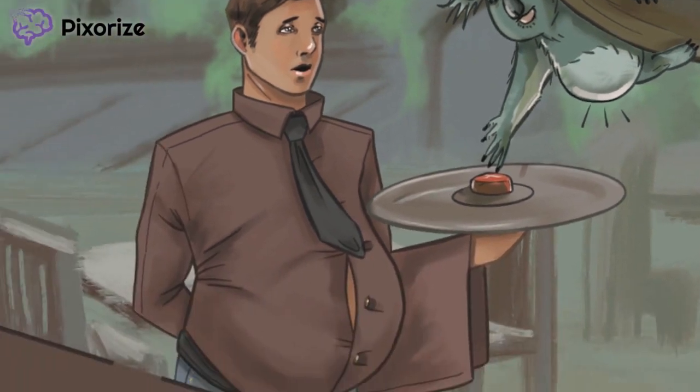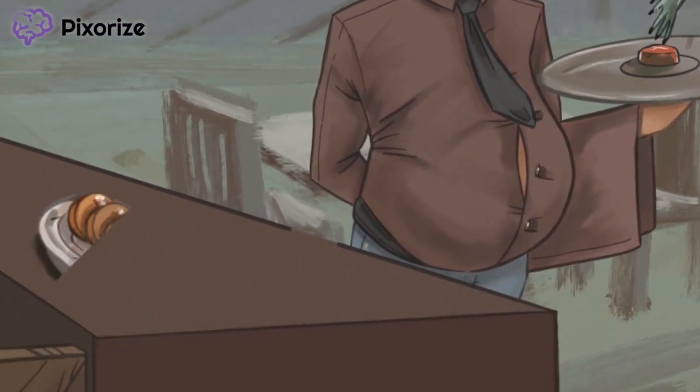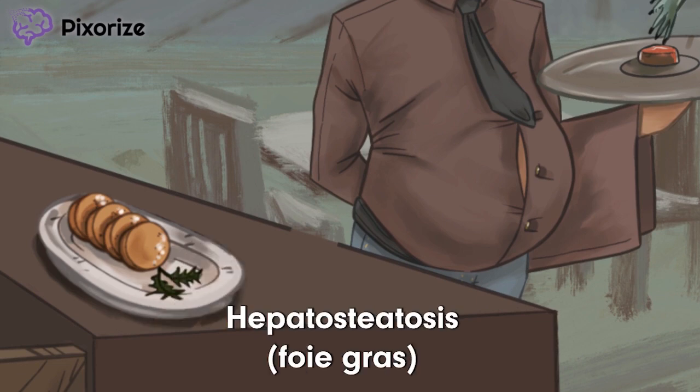Afterwards, shift your gaze left towards the bar. Someone's ordered an upscale classic, foie gras. For the uninitiated, foie gras is a French dish made of fatty liver, which is exactly what this represents here. In Kwashiorkor, reduced protein levels also reduce apolipoprotein synthesis, causing fatty change inside the liver.